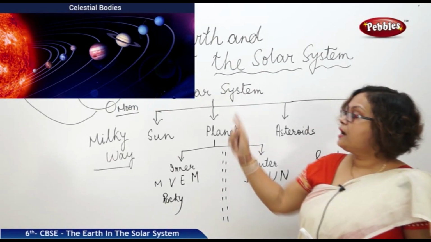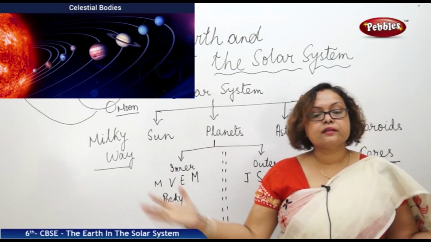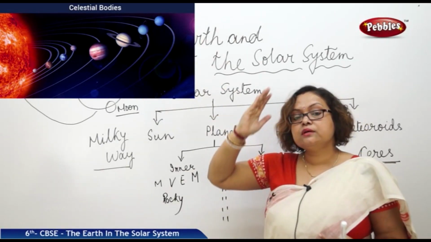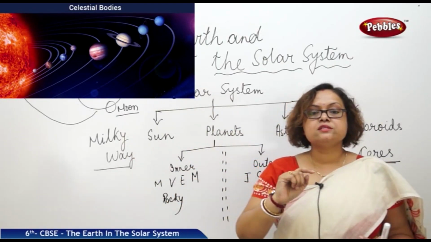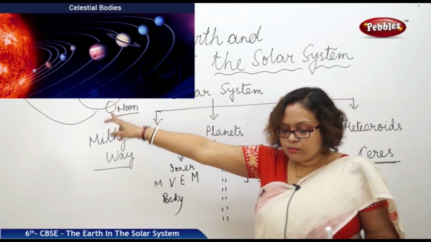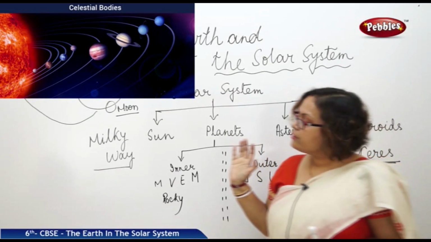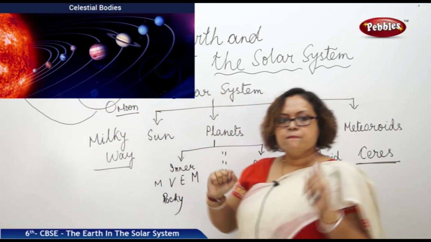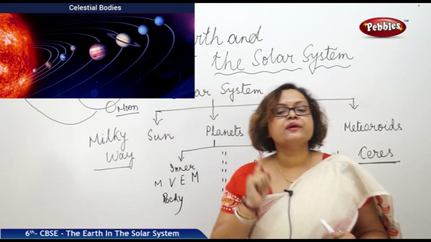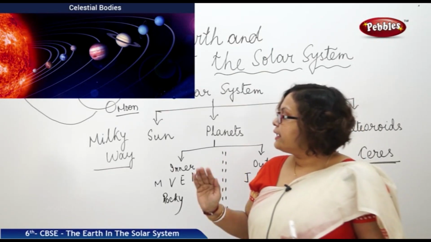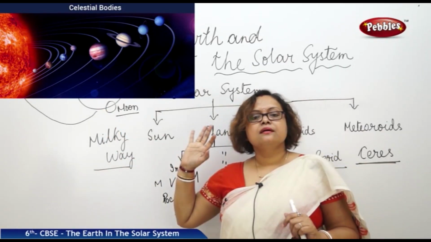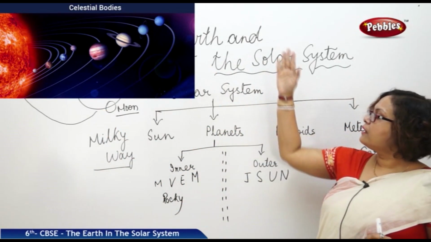The reason is Earth is the only planet which has many water bodies. If you observe Earth from the universe, you will see 2/3 of the Earth is covered with water. Due to that, we can see it as blue. So the Earth is known as the blue planet. Why can we see only one side of the moon? Because the rotation time and revolution time of the moon are the same. It is 27 days. That's the reason we can see only one side of the moon. This is your first chapter, the Earth and the solar system.